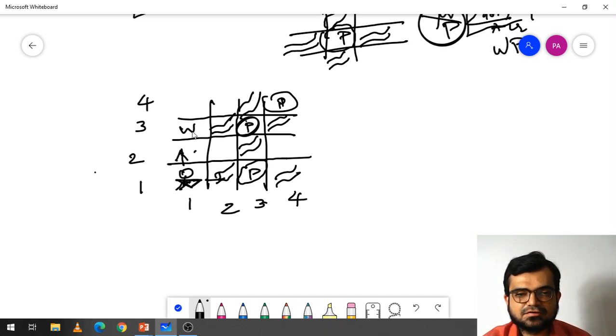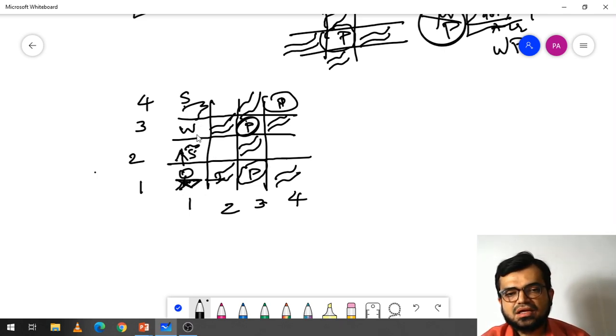So if the Wampus is at this location, then adjacent to these rooms stench smell will come, here and here, only at these two locations. Now for example, if the gold is in this location, here also stench will come.